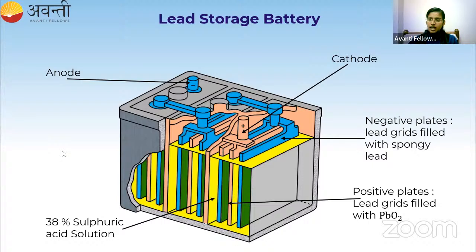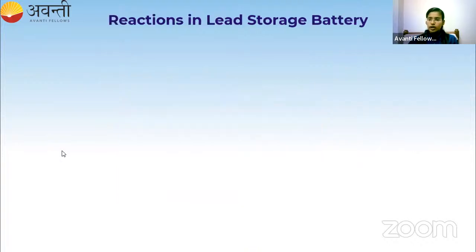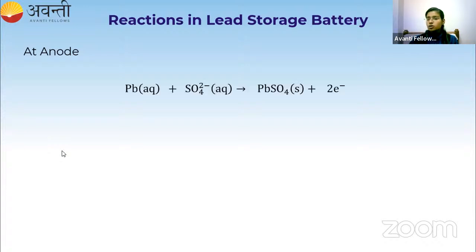Now, what are the reactions that are going to happen in a lead storage battery? First we'll discuss the anode reaction. At the anode, the lead will react with the sulfate ion present in the sulfuric acid. So we had 38% sulfuric acid, right? In that we have sulfate ion. We have H2SO4, sulfuric acid, which can dissociate into 2H plus and SO4 2 minus. This is the sulfate ion.